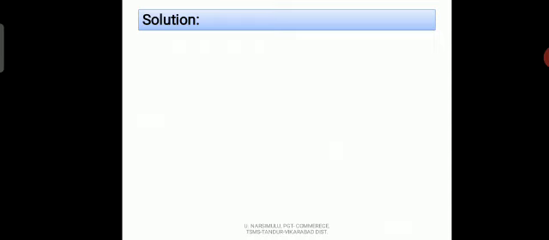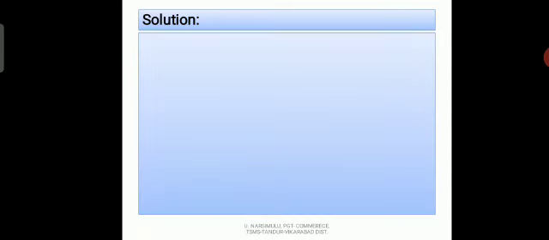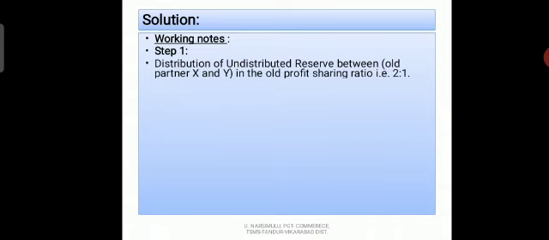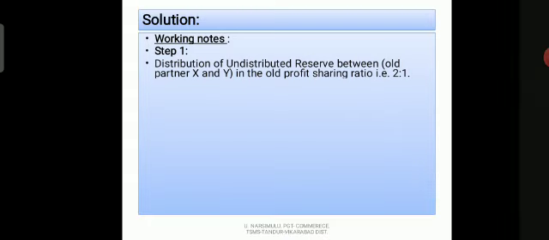Before writing the journal entries, we have to make some working notes. Under working notes, step 1: distribution of undistributed reserve between old partners. Who are the old partners here? X and Y. What is their old profit sharing ratio? 2:1. How are we going to distribute?